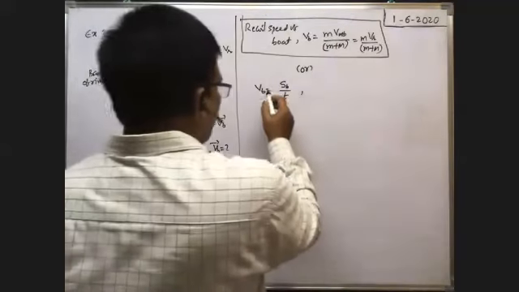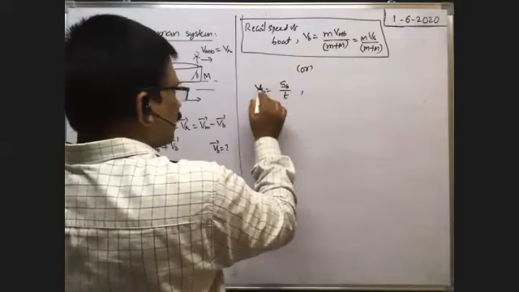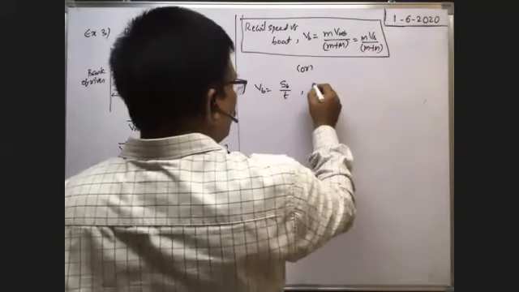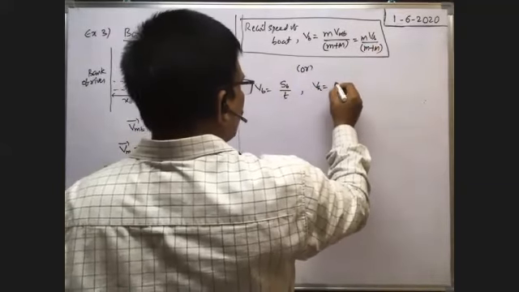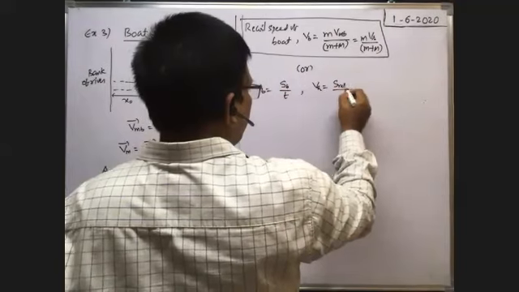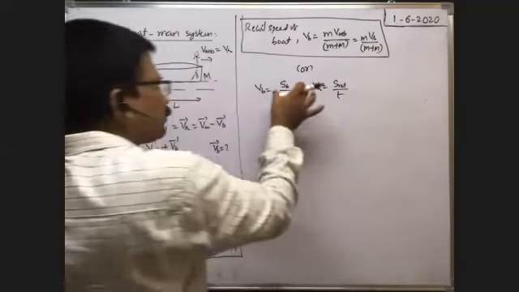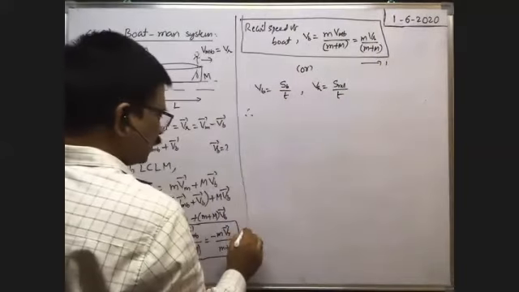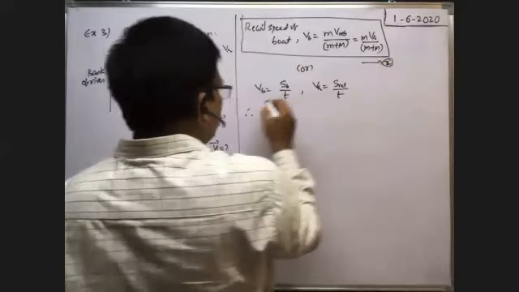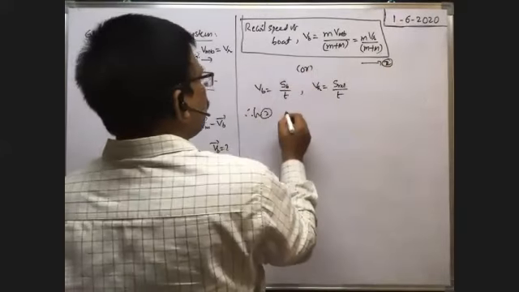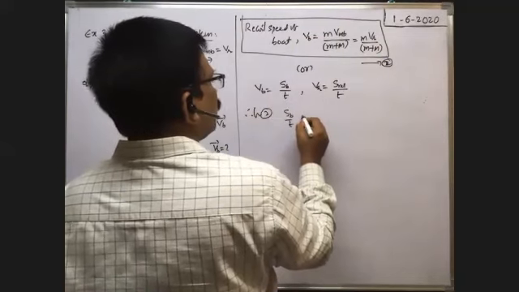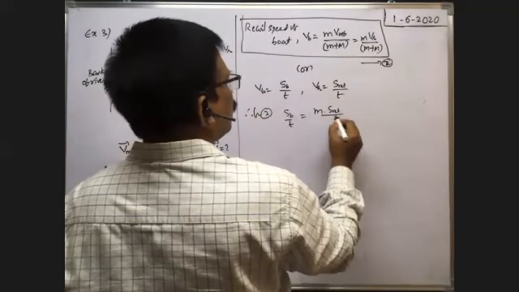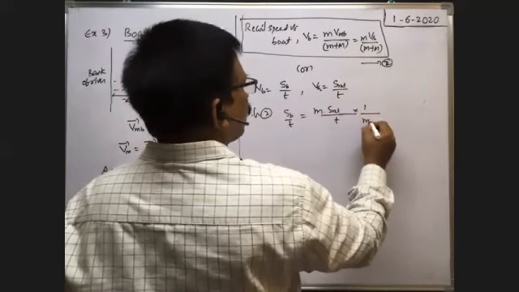So here, the velocity of the boat with respect to earth is equal to the distance traveled by the boat divided by time. Next, the relative velocity of the man with respect to the boat is equal to the relative displacement of the man divided by time t. Now you substitute these values there. Therefore, from equation 2, this is 1, this is 2, from 2, Vb can be written as Sb by t, which is equal to m into Vr, meaning S relative by t, times 1 by m plus capital M.